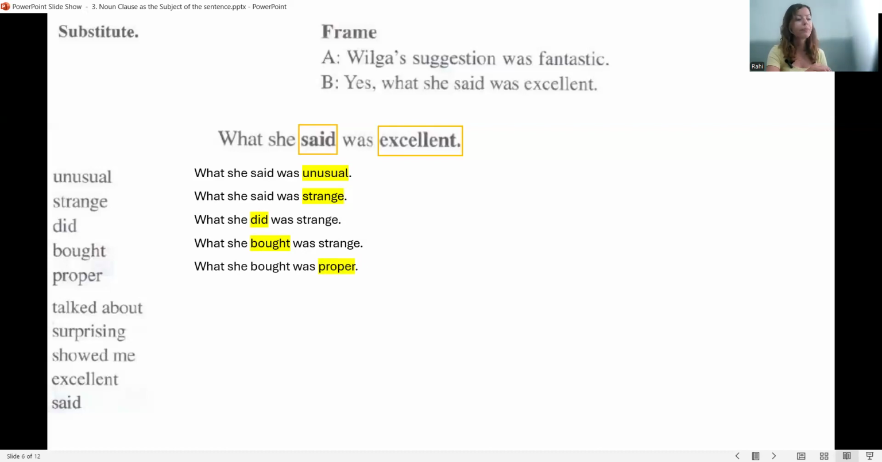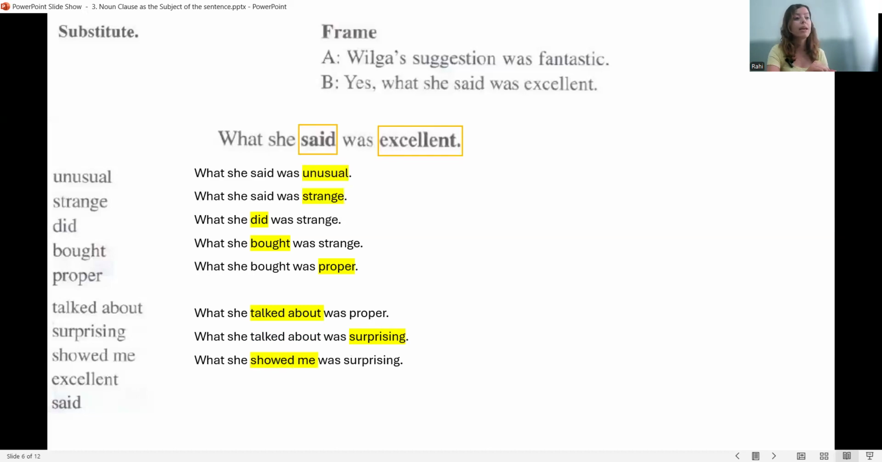Talked about. What she talked about was proper. Surprising. What she talked about was surprising. Showed me. What she showed me was surprising. Excellent. What she showed me was excellent. Said. What she said was excellent.